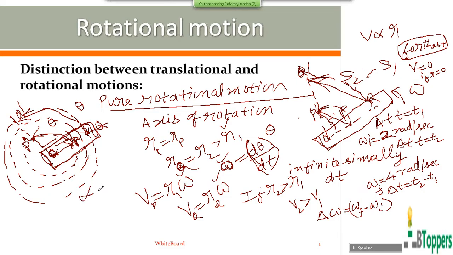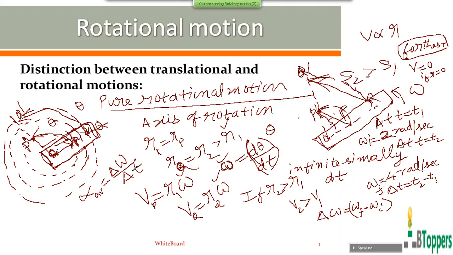Therefore, for the average angular acceleration, we can write delta omega by delta t. The angular acceleration can be defined as rate of change of angular velocity of the body. So for the rigid body in pure rotational motion about a fixed axis, if delta omega is the change in the angular velocity in a time interval delta t between the two instants of time t equal to t1 and t equal to t2, then average angular acceleration for the time interval delta t can be written as delta omega by delta t.